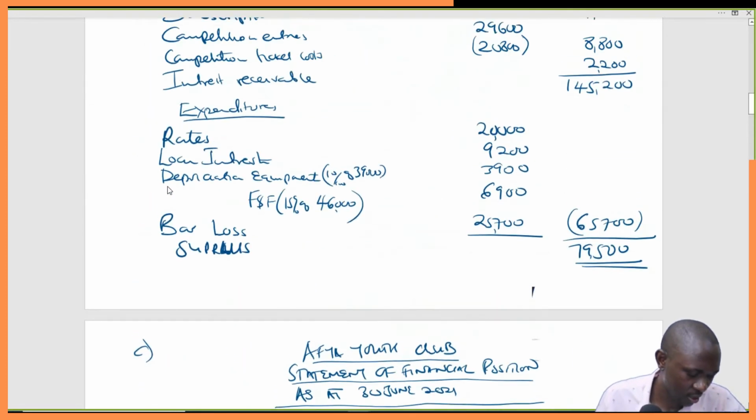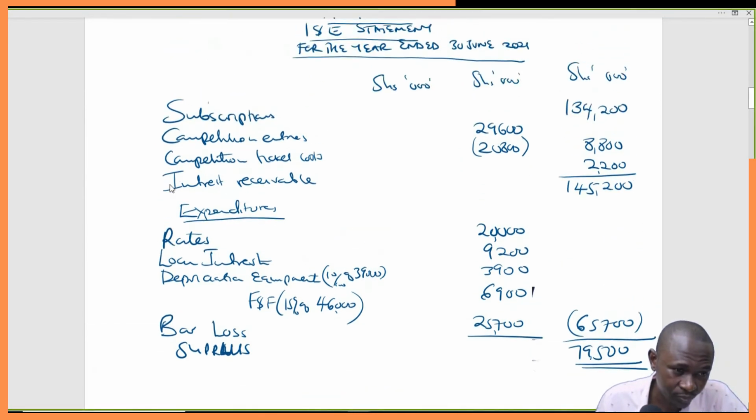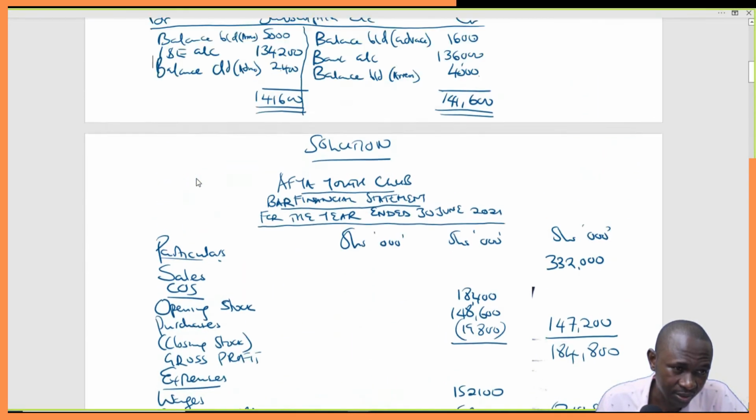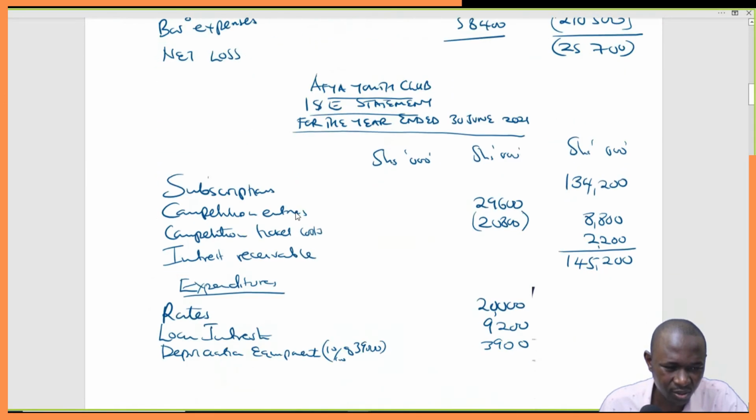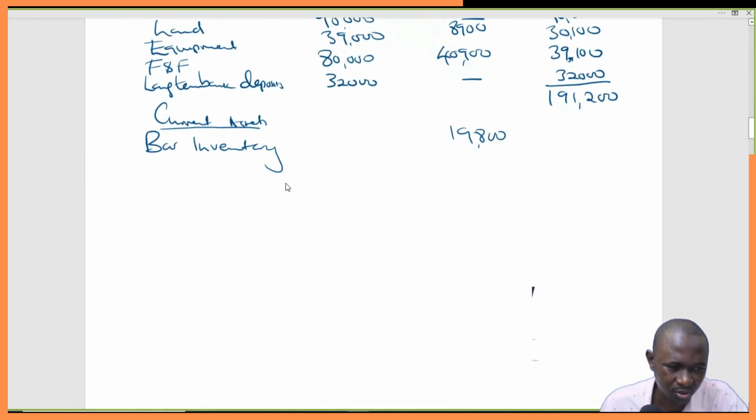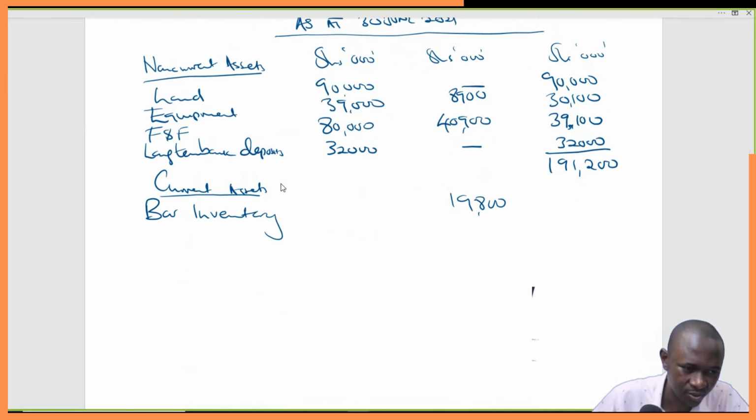Then the second one that we are going to work with is this subscription in arrears. Subscription in arrears, these are debtors. They are supposed to have paid us, but they haven't paid us. So subscription in arrears, 4,000. It's the same as accounts receivable.